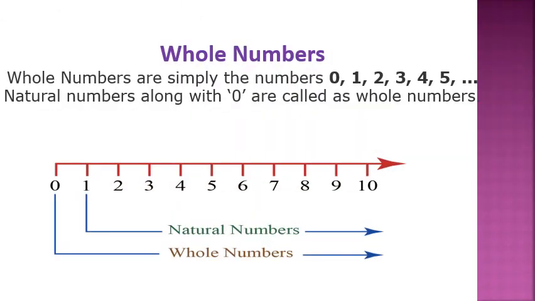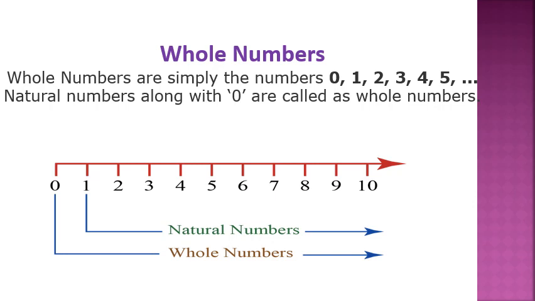Now, let us move on to the next type of numbers, whole numbers. Whole numbers are simply the numbers 0, 1, 2, 3, 4, 5, and so on. Whole numbers means the natural numbers along with 0.